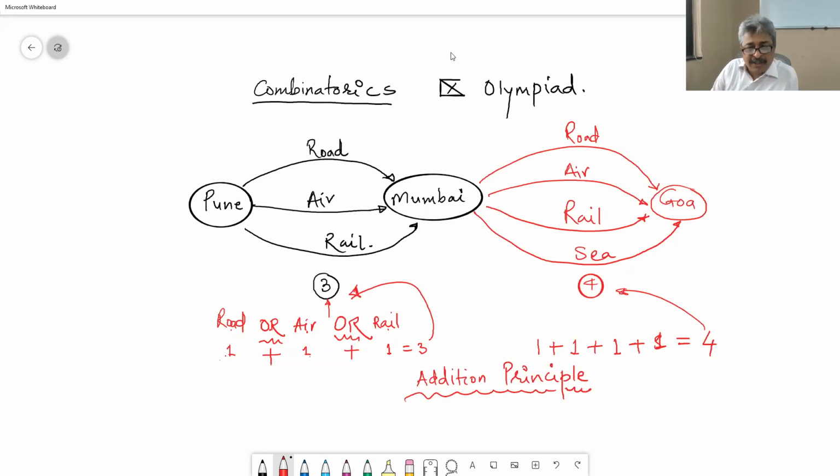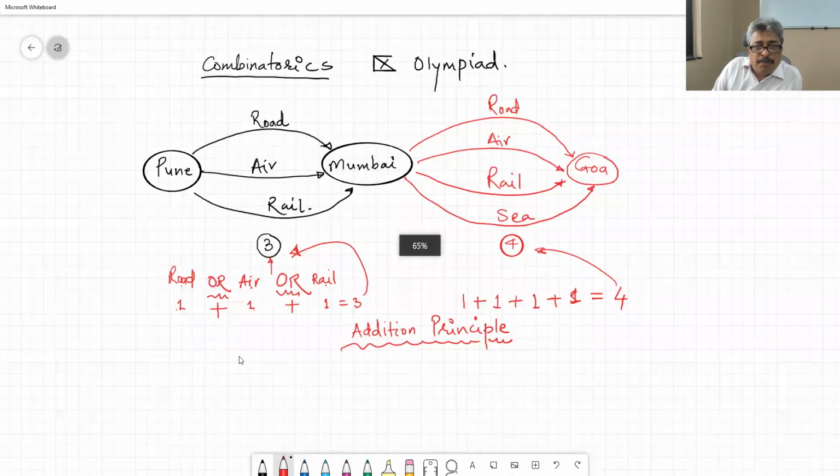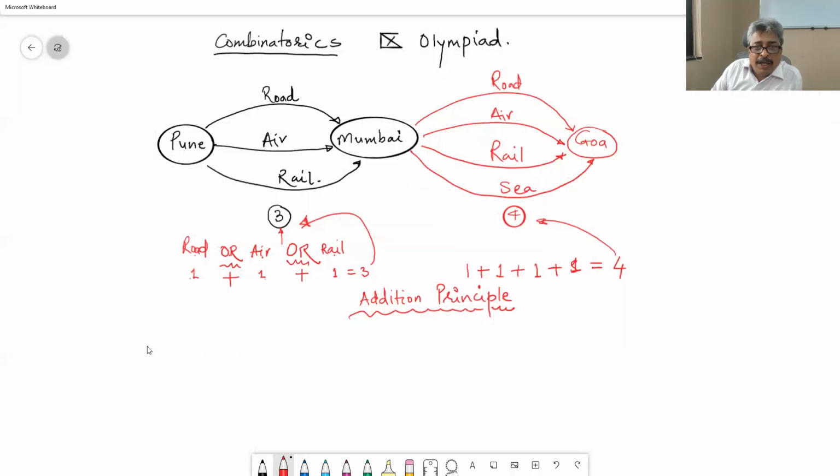And now the next question that we are answering is, in how many ways can you go from Pune to Goa? Let us see what English we are going to use. I will go from Pune to Mumbai by road or by air or by rail, and from Mumbai to Goa either by road or by air or by rail or by sea.